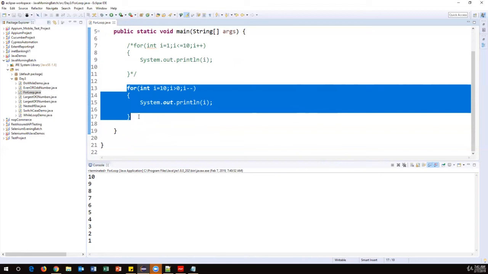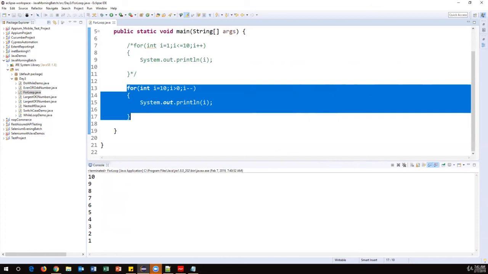Some examples I will give you, and some you can do as an assignment using these looping statements. We can write hundreds of programs, but it is very difficult to cover everything because we have limited time. Within 10 sessions, we have to complete Java. So I'm not going to show more examples, you can practice them. The only thing is you have to know how to use the for loop, while loop, and do while loop. That's more than enough.